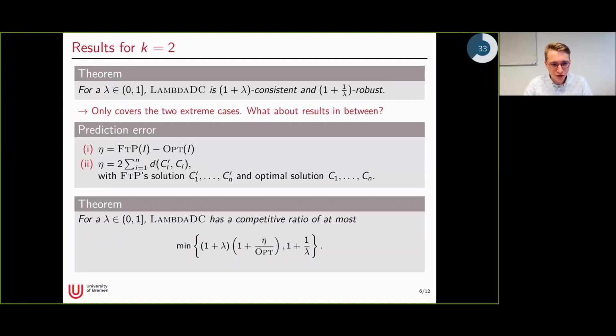And using one of the prediction errors, we get the following theorem, which states that for any lambda between 0 and 1, lambda DC has a competitive ratio of at most the consistency ratio times 1 plus the relative prediction error, where the relative prediction error is just the prediction error divided by the cost of an optimal solution. So if the prediction error is 0, this just gives the consistency ratio. And the second part of the competitive ratio is then just the robustness ratio.